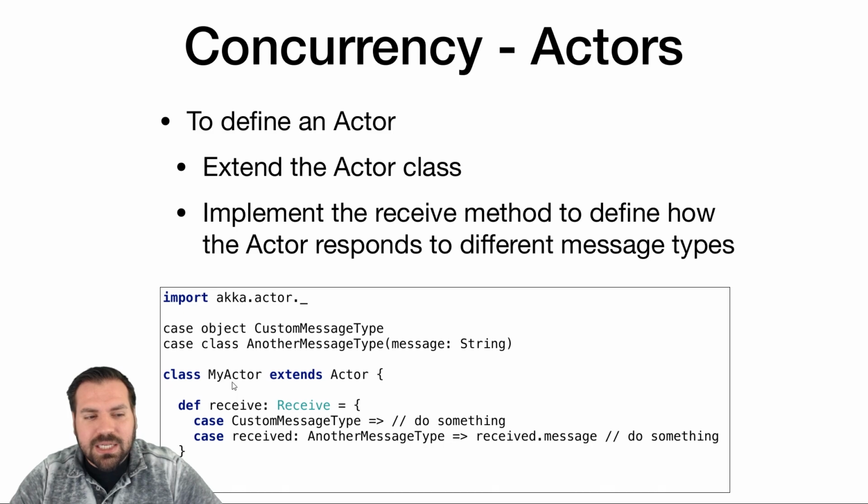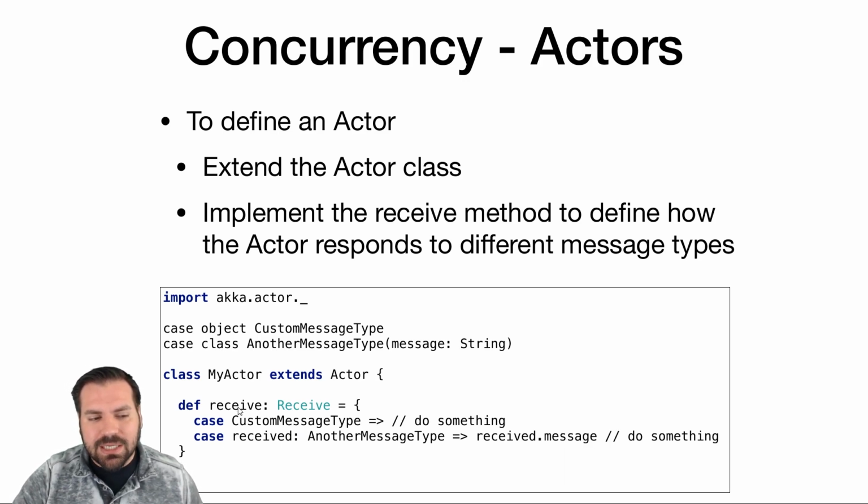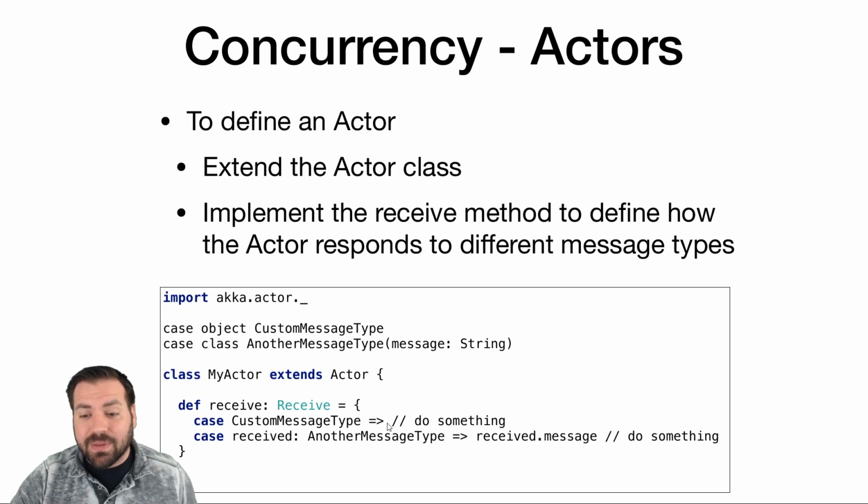We're going to create a class just like any other class, except we're going to extend Actor. The Actor class has a receive method with a little bit different syntax here, which is going to comprise a case statement that checks which type of message was received. This will be called whenever this actor receives a message. We're going to check which type that message is and do something based on the type of the message.